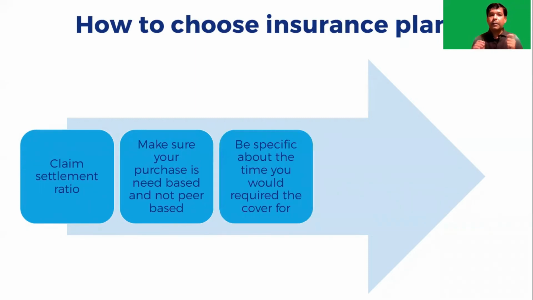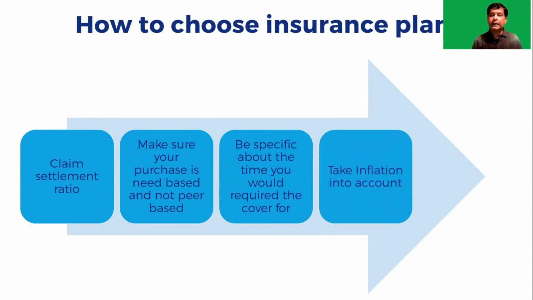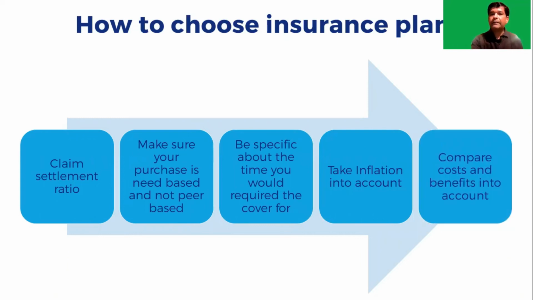Be specific about the time you would require the life cover. For most working people, it can be up to their working life, that is up to 58 or 60. But again, it varies from person to person, family to family. Take inflation into account. Currently, if you feel that your family can survive with a benefit of 1 crore, the situation might be different 10 years down the line. Inflation is another major factor, and you must consider inflation while selecting the sum assured. Compare cost and benefits.